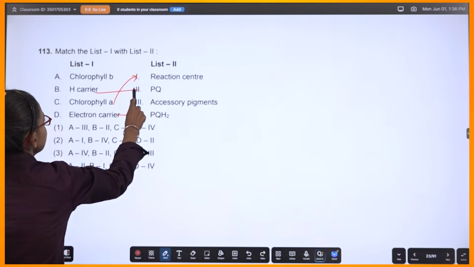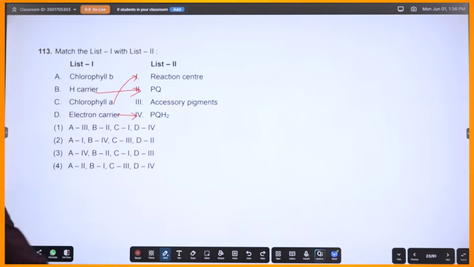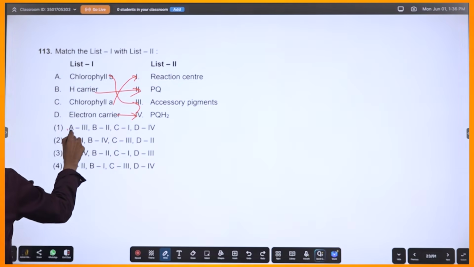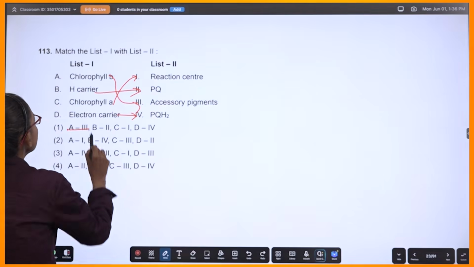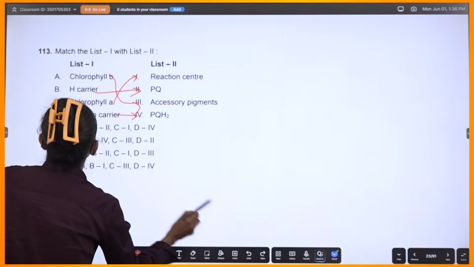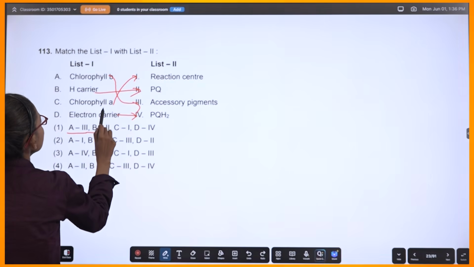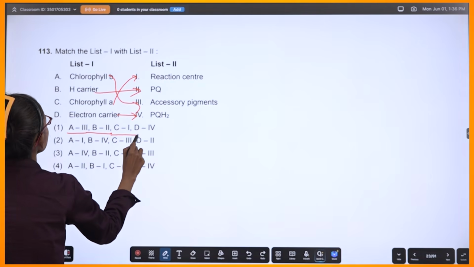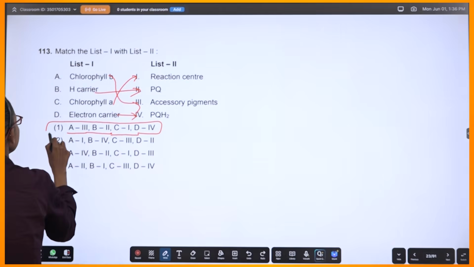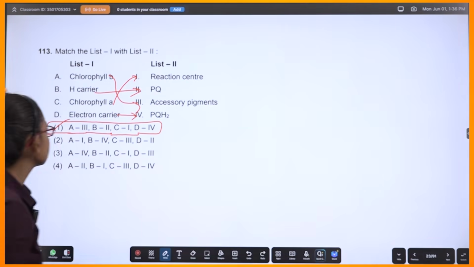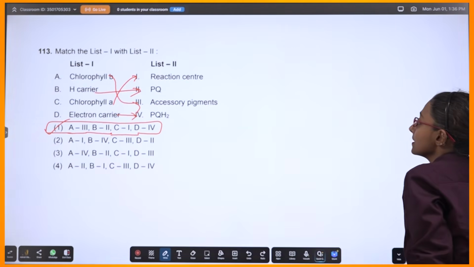I'll go with plastoquinone and chlorophyll B will automatically be accessory pigment. Correct? So which option? A3, B2, C1, D4. This one, am I right? C. Okay.